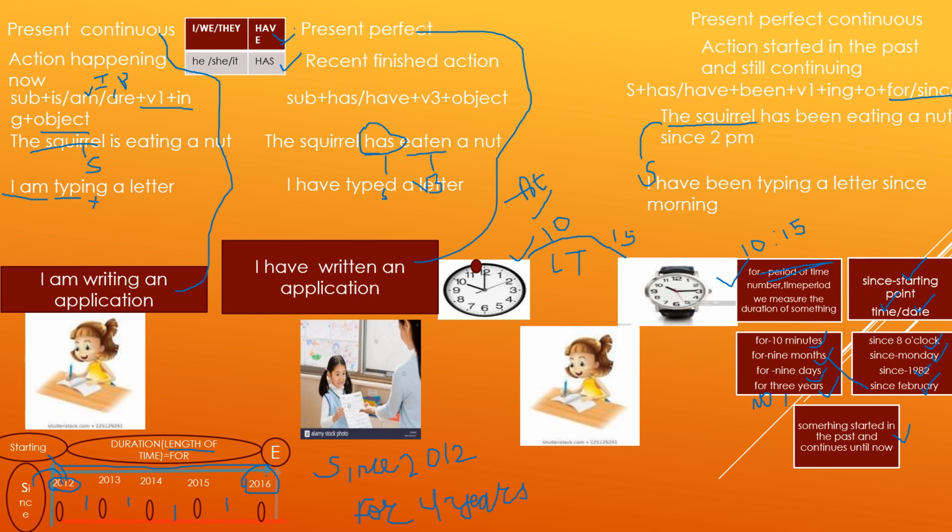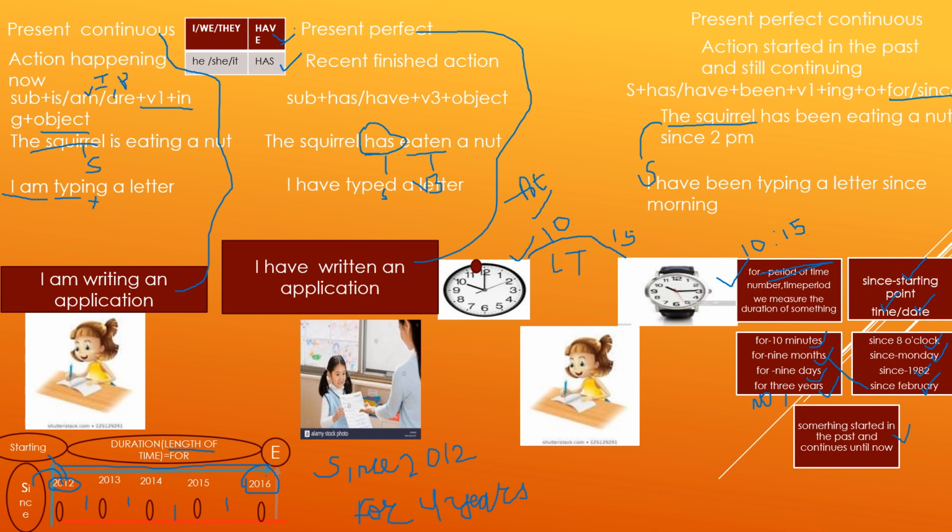Whereas since 8 o'clock, you can see for 10 minutes it's a length of time. Since 8 o'clock, it's a starting point. For 9 months, whereas when it comes to since, it's February, the name of the month is written. Whereas with for, the number of months is written.